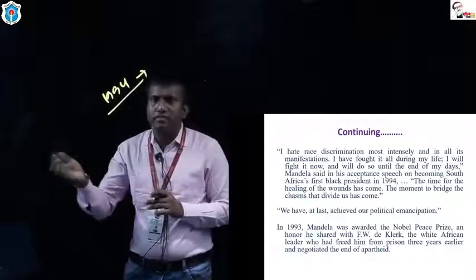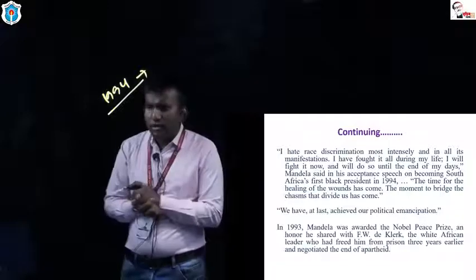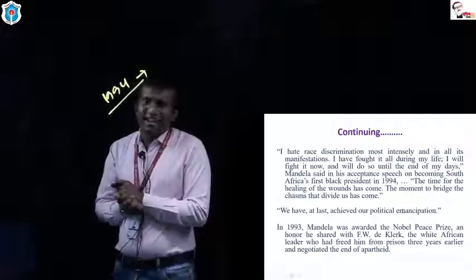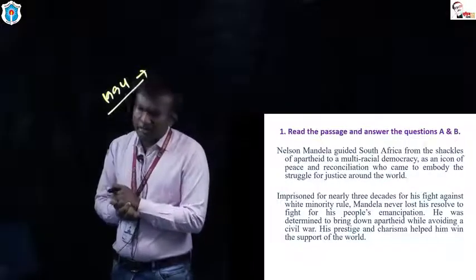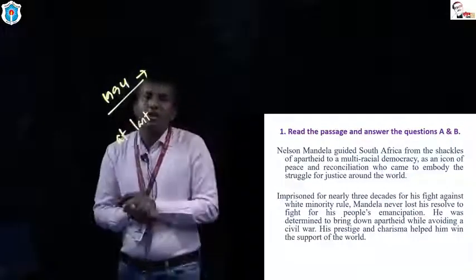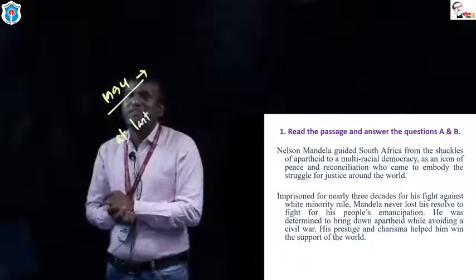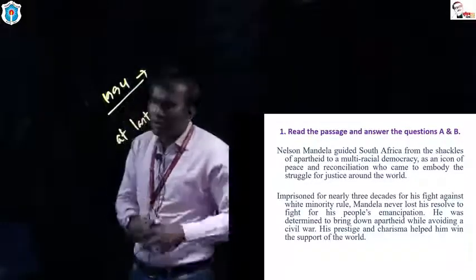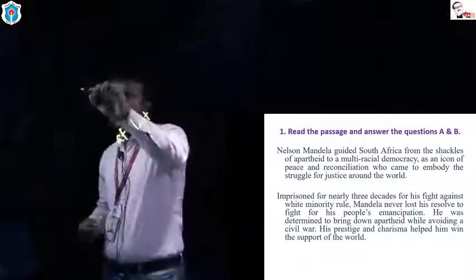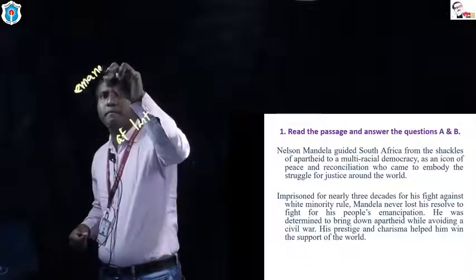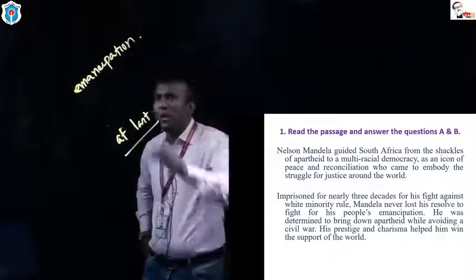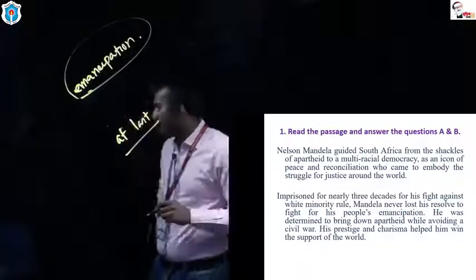We read it in the very first paragraph of our lesson. We have at last achieved our political emancipation. Dear students, at last, we have got our political emancipation. We need to talk about two words here. One is emancipation. Another is at last. Tell me, what kind of parts of speech is emancipation?